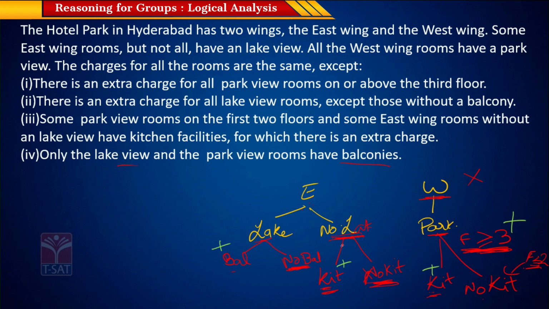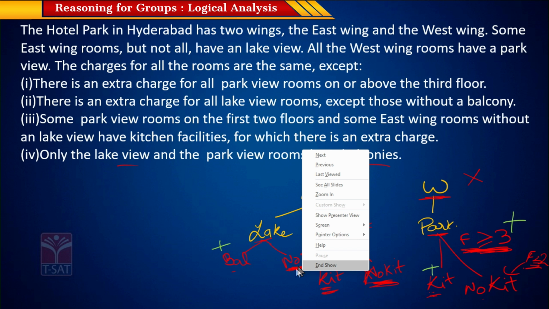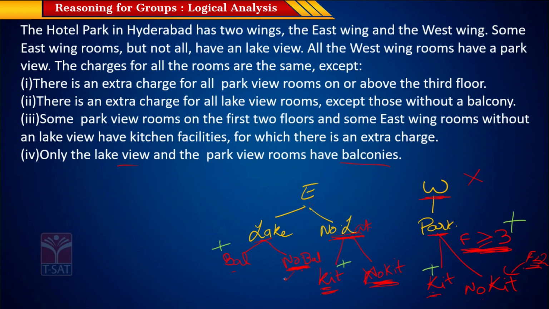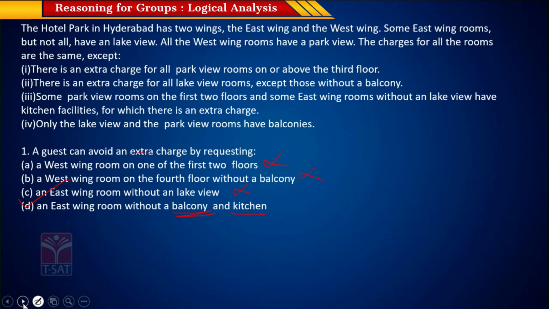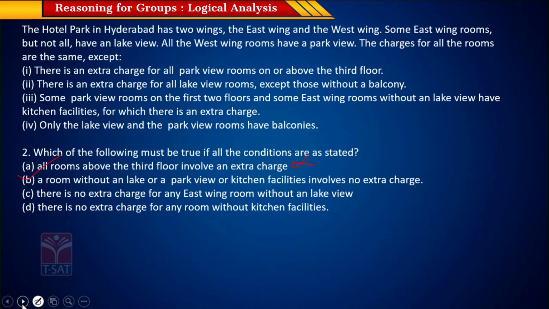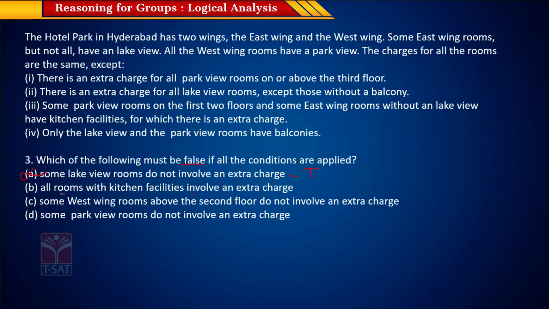Here it is not specified whether a room having a kitchen will be charged or not. So this answer option is so definite, it is saying that all rooms with kitchen involve an extra charge. We cannot say for sure, right? Okay, let's put that aside. Let's check the other two options because this is a little iffy.